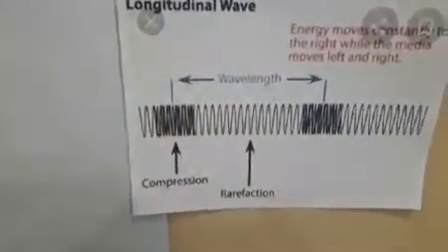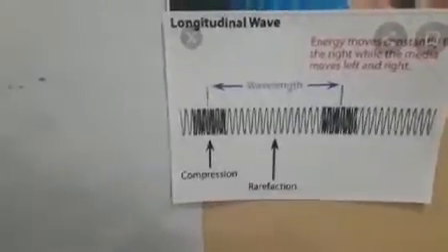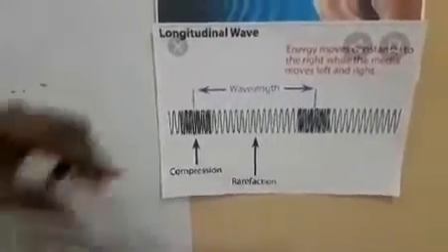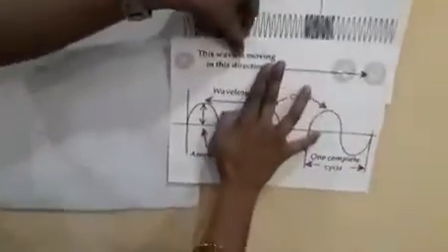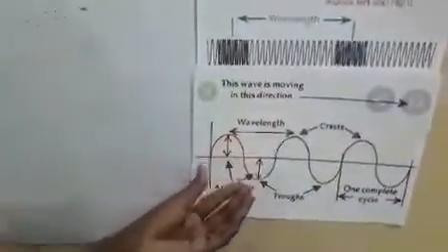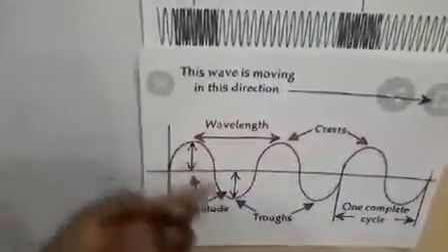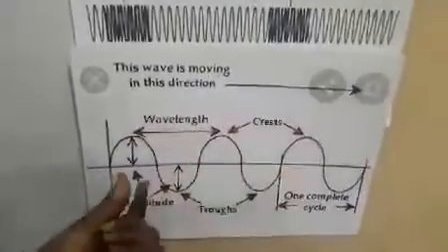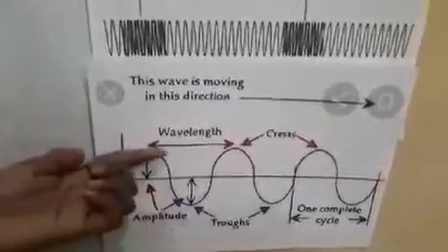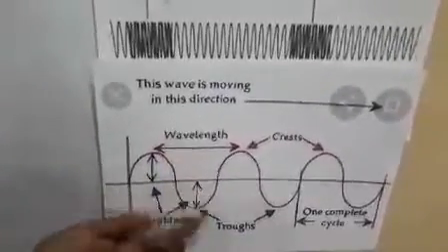Again, one more type is the transverse wave. In the transverse wave, the vibration of the particles is up and down, perpendicular to the equilibrium position. Sometimes it will be up and sometimes low.